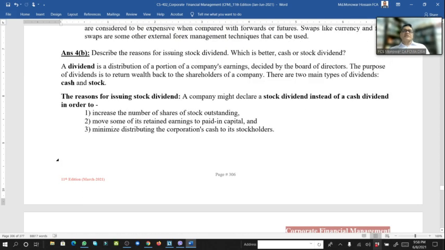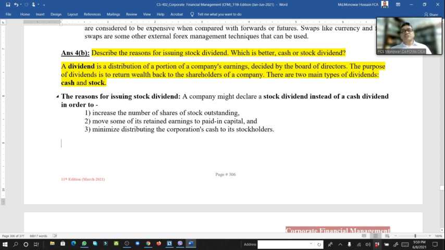And describe the reasons for issuing a stock dividend. Which is better, cash or stock? Logical question. So first we have to know what is dividend, and dividend can be paid as cash and stock.